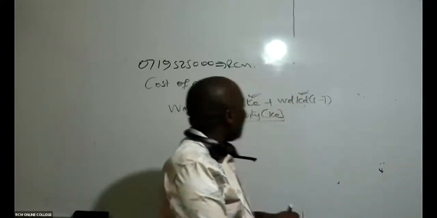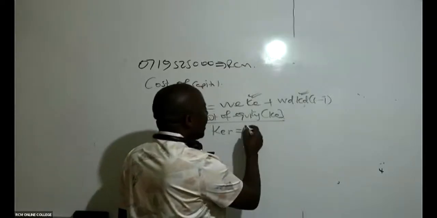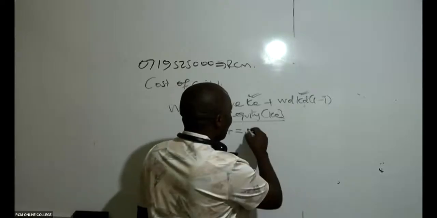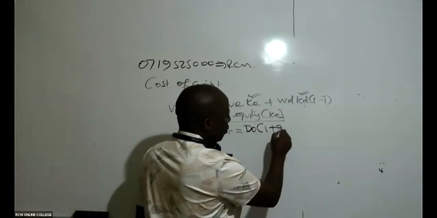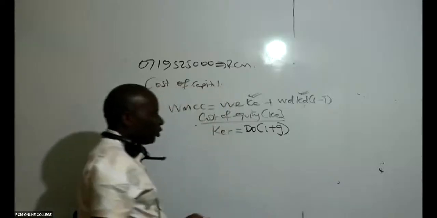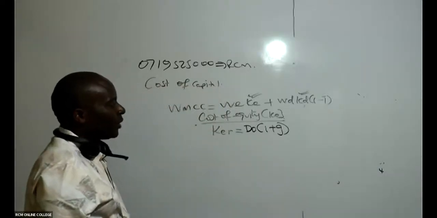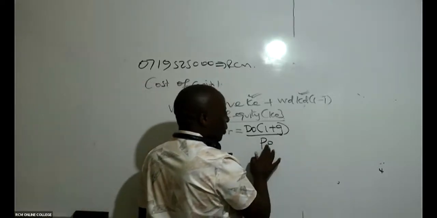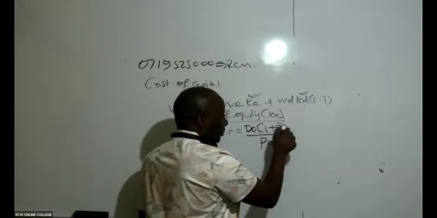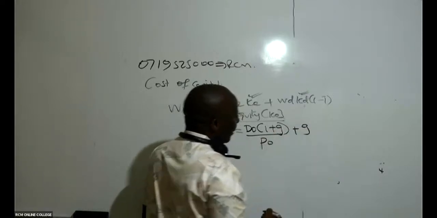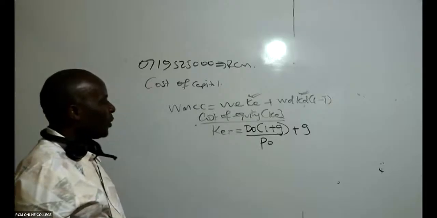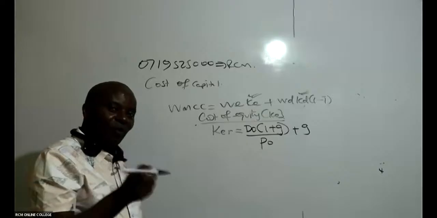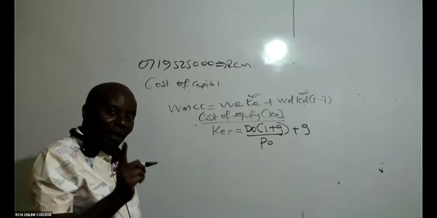So here, the only way out of me getting this cost of equity retained earnings, I'll use what we call 𝗪𝗪𝗪 formula. 𝗪𝗪𝗪 formula. So it is DO. And the 𝗪𝗪𝗪 will be growing. You guys will be surprised. He was an institute professor, remember. Yeah. 1 plus G. All over what here somebody? All over PO. He was also, he never became a provincial, so that he was to grow a little bit. He can even become a president. We shall overcome. No, I don't talk politics, I don't talk politics at all. I just wanted to give you a model that you guys will be able to remember for long.